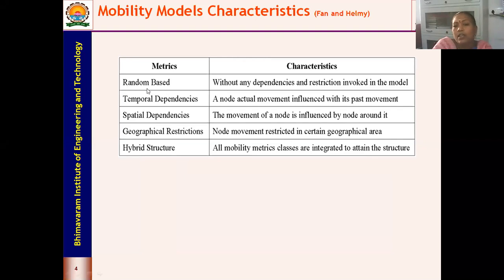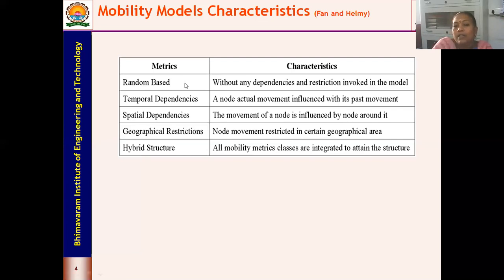In a random based model, the movement of the nodes does not depend on, or have restrictions within, the defined area while you are designing the mobility. It does not depend upon anything, only on the current speed and direction, and the movements happen accordingly.